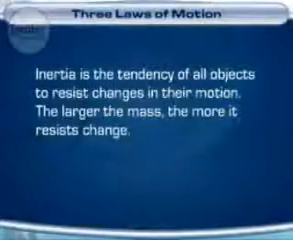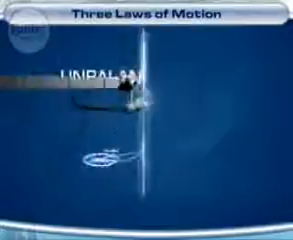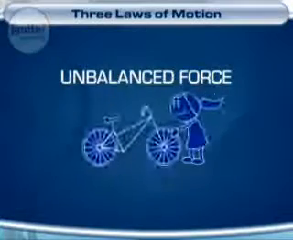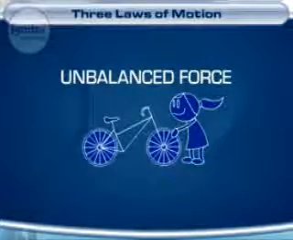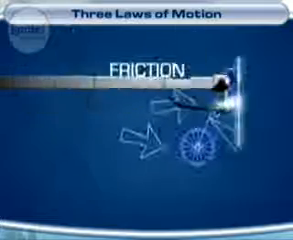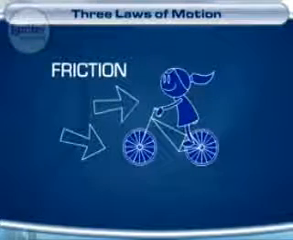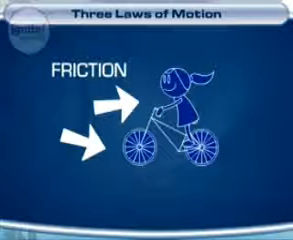A bicycle lying on the ground stays like that until an unbalanced force, like you lifting it, acts on it. And a rolling bicycle keeps on rolling, and it will only stop if an unbalanced force acts on it. In this case, the combined friction from the ground and air is the unbalanced force causing it to slow down. Wow! So without friction, it'd keep on rolling forever.